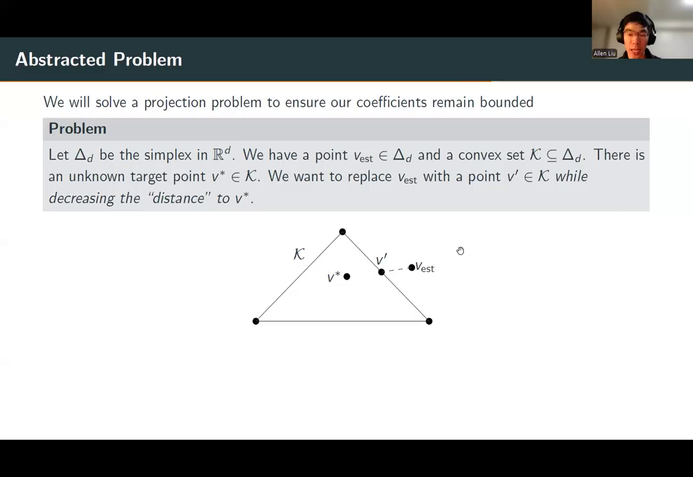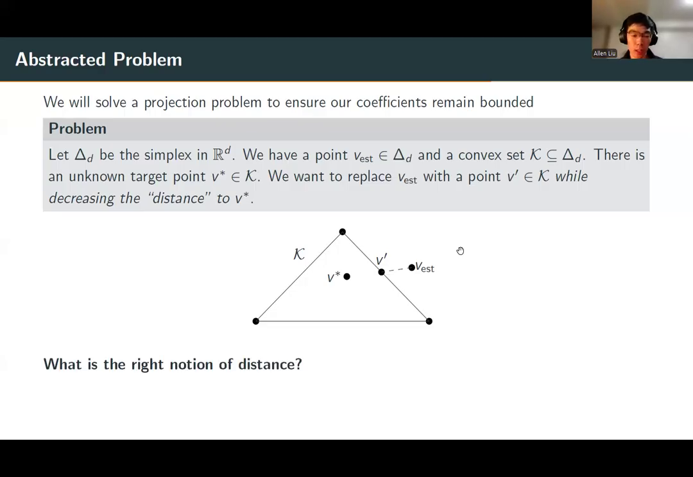There's a convex set K that's a subset of the simplex. K corresponds to the bounded coefficient subset that we want to project onto. And then there is some unknown target point v* in K that corresponds to the ground truth good linear combination. Now, the projection we want to do is replace our estimate with a point v' in K while ensuring that we decrease the distance to the ground truth v*.